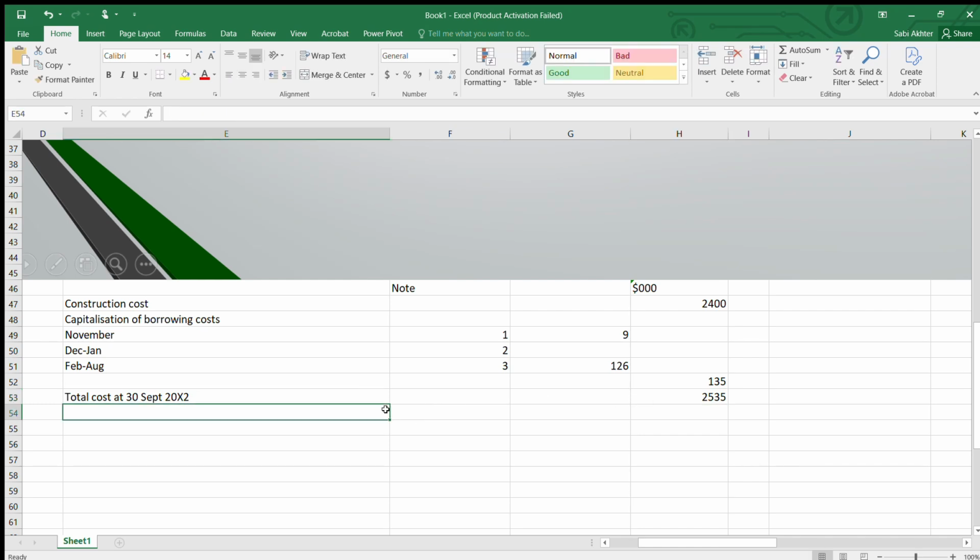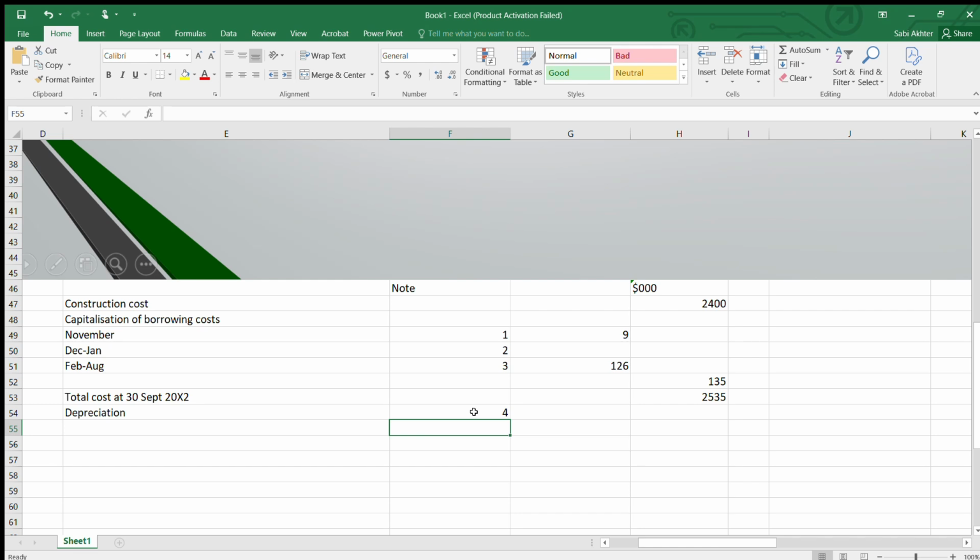Remember, this is a non-current asset now. What do you have to do? Do not forget depreciation. Yes, you have to depreciate now. Often students forget this depreciation when they capitalize the borrowing cost. Now it's a part of non-current asset. So when you depreciate this, how do you do it? There is a note 4 to this. What does it say? That your depreciation will be calculated on the total cost, that is construction plus capitalized interest borrowing cost.